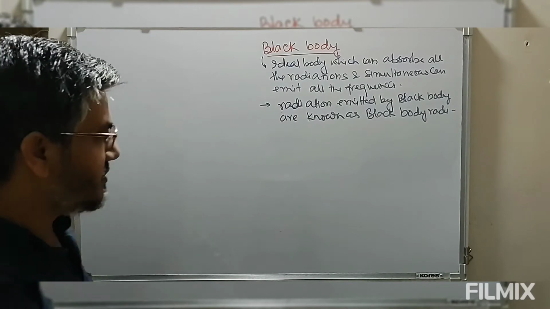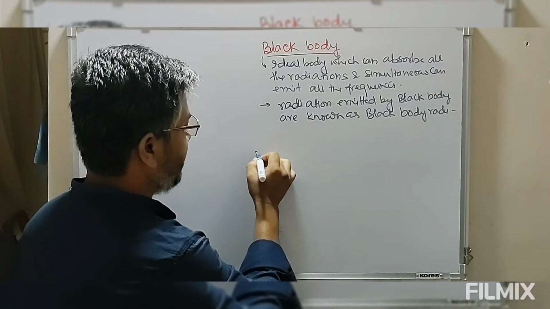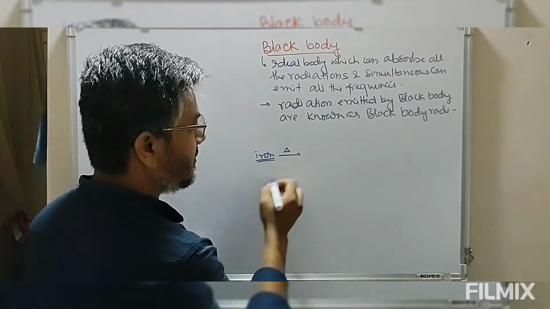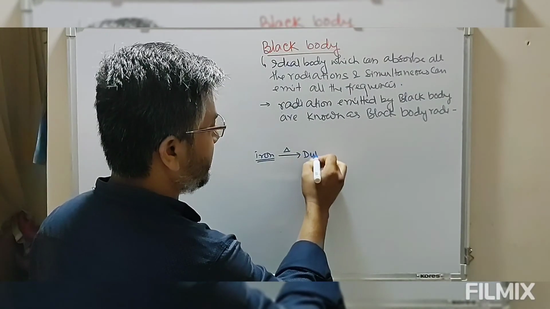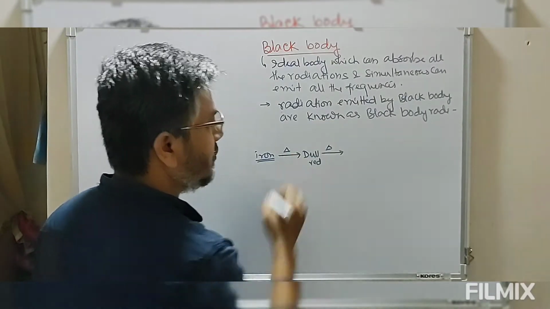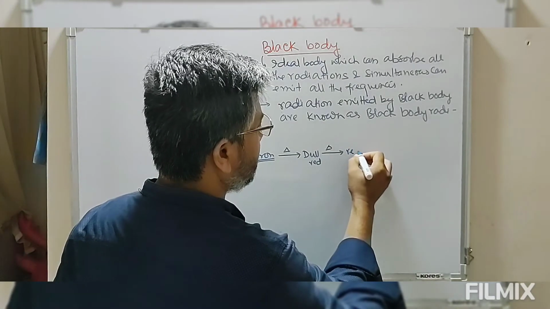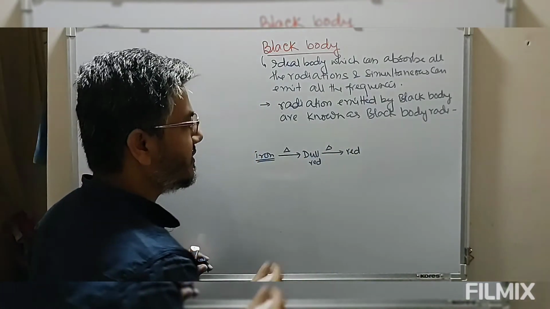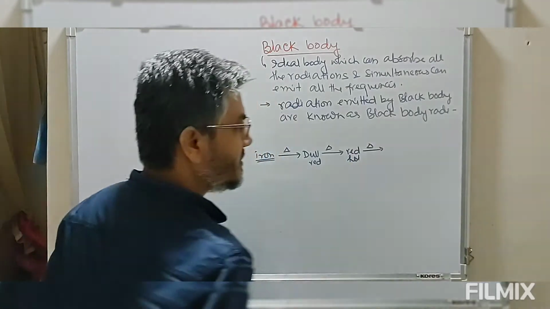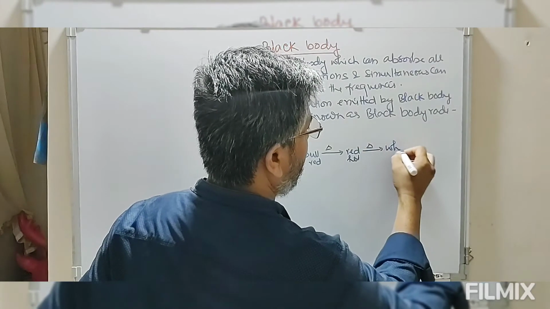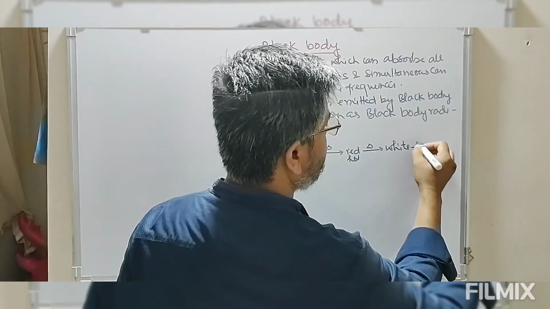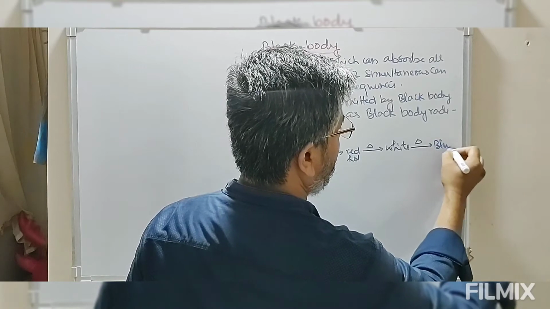Let me just give you an example. Suppose we take iron. If you heat this iron, first it changes to dull red. Heat it further, when this changes to red hot, the color intensifies. Now heat this red hot at a much higher temperature, and it changes to white. At a very high temperature, on heating further, it changes to blue.